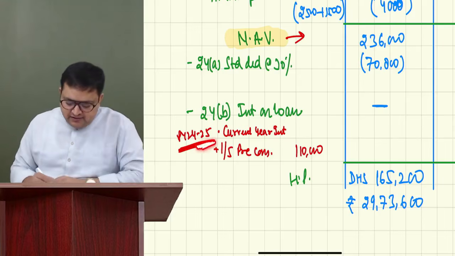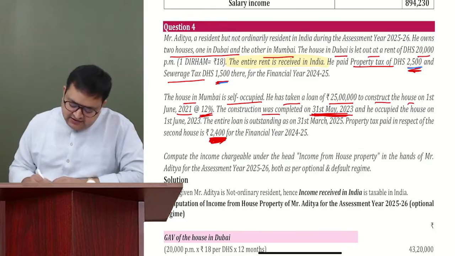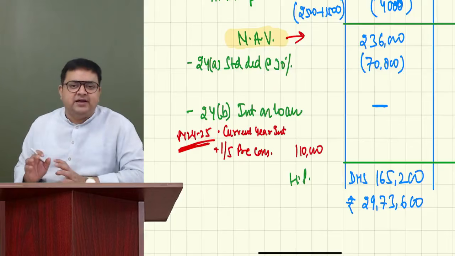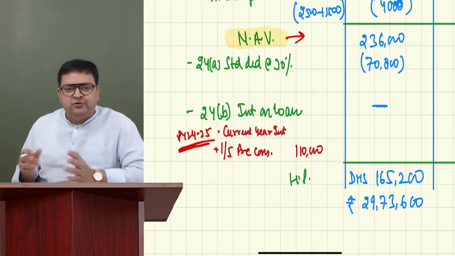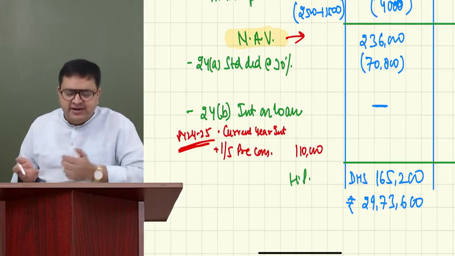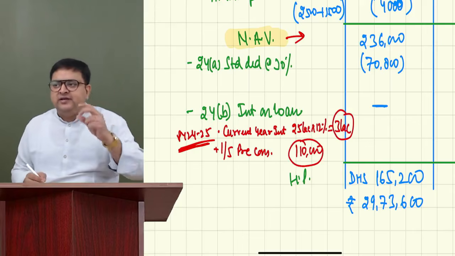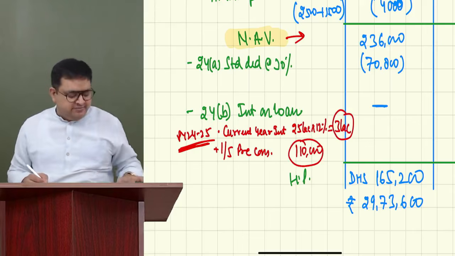Now, in this question, they are saying the entire loan is outstanding till March 25. It means that till the end of this year, the entire loan is outstanding. So 25 lakh is outstanding, 12% for the complete entire year. So it is 25 lakh into 12% for the entire year, we will get 3 lakh. So 3 lakh and 1,10,000. Total it is 4,10,000. Correct, people.